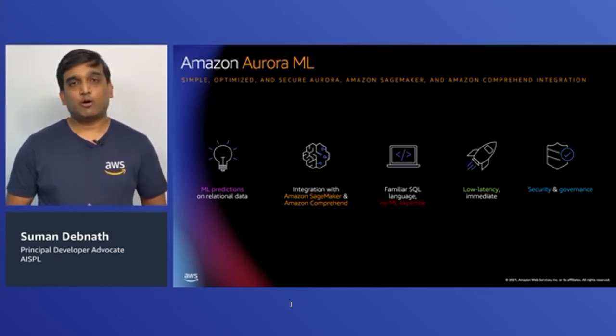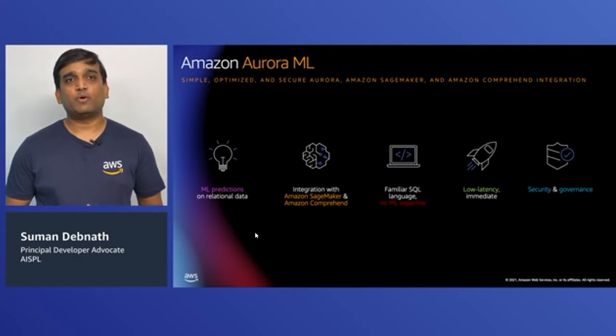And the best thing about Aurora machine learning is that it uses familiar SQL statements. You really do not need to know anything about machine learning, or have any machine learning expertise.